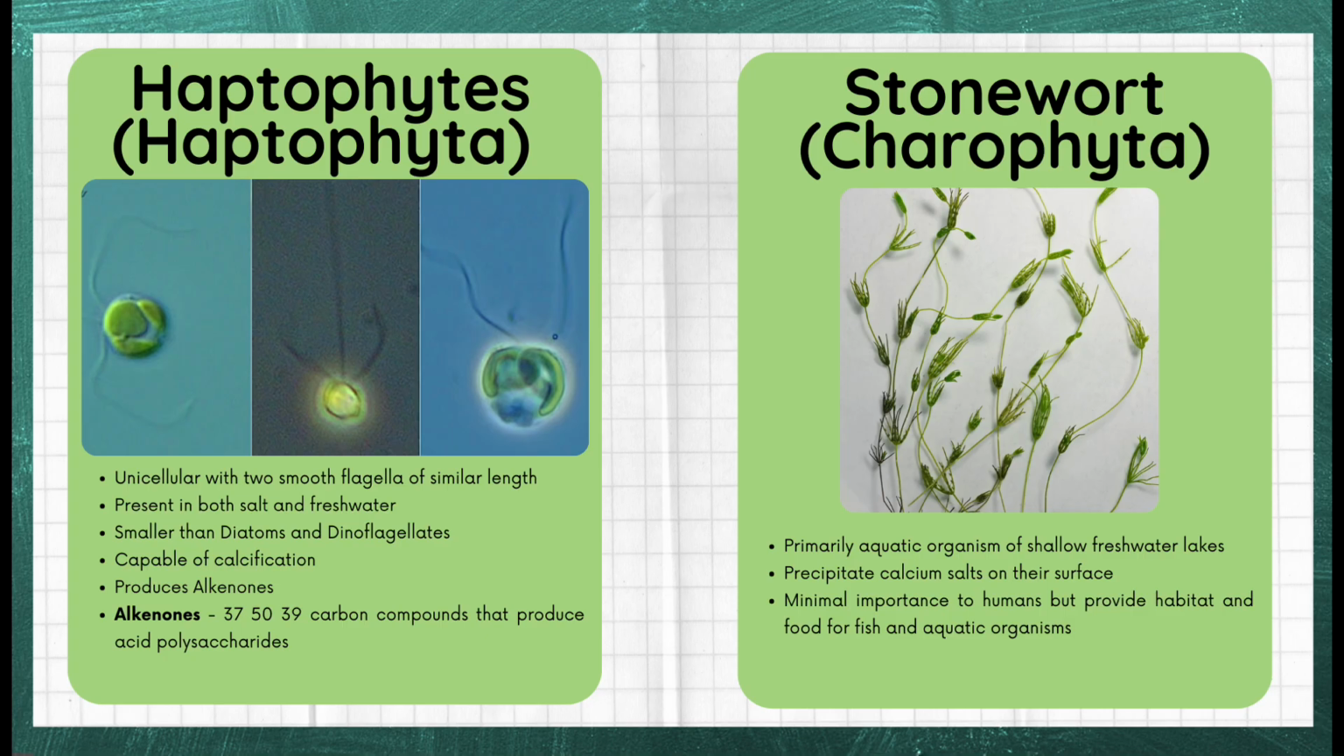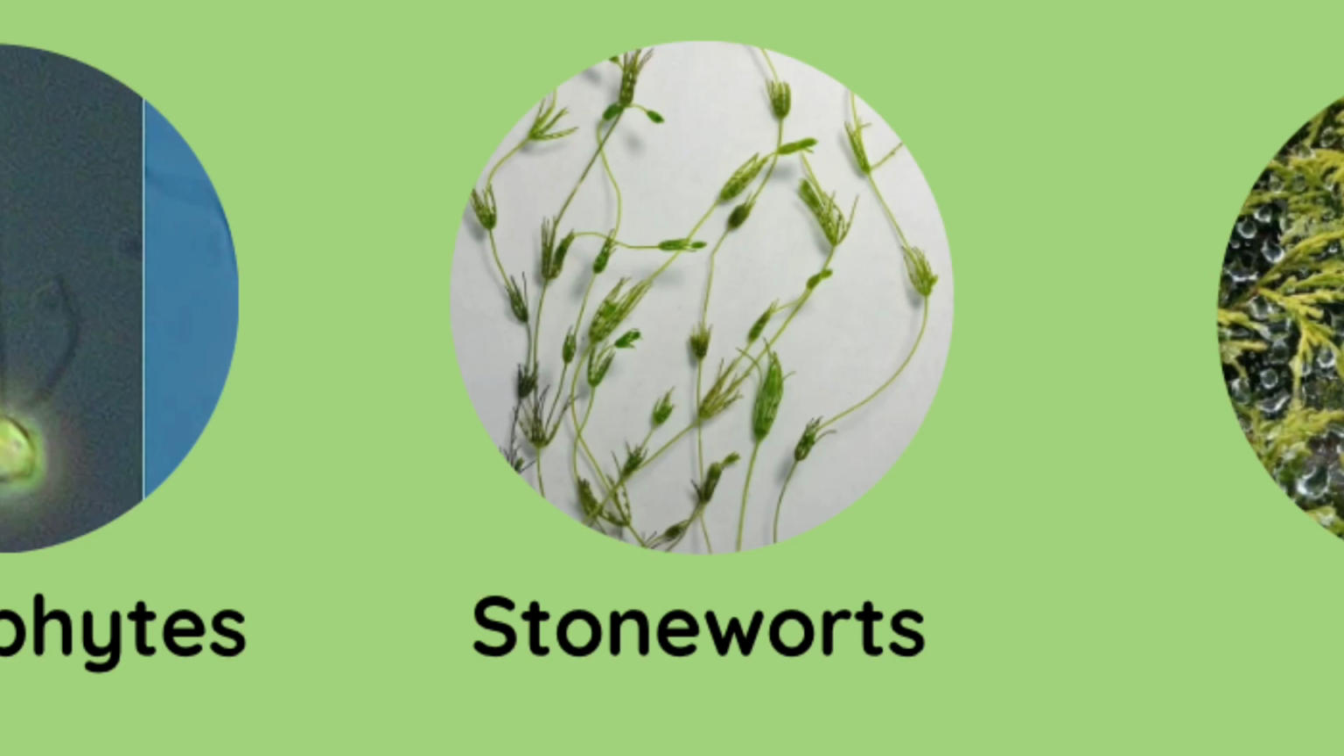Haptophytes. They are unicellular with two smooth flagella of similar length. They are present in both salt and freshwater. These organisms are smaller than diatoms and dinoflagellates and are capable of calcification. They can also produce alkenones. Alkenones contain around 37 to 39 carbon compounds that produce acid polysaccharides.